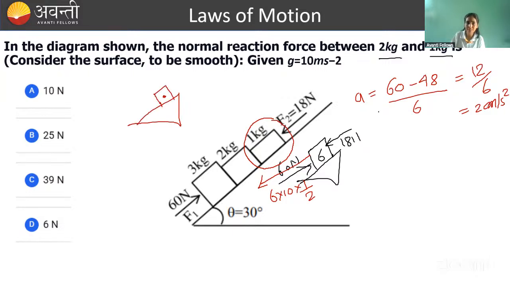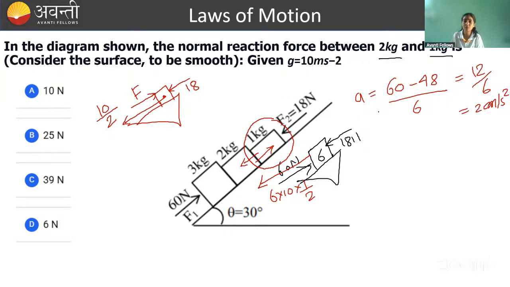So 1 kg is this. On this, gravitational force will act downward. How much? 1 into g, that is 10, into sine 30, that is into half. So this will become simply 5 Newton gravitational force. And since 1 kg is in contact with the 2 kg, 1 kg is pressing 2 kg downward. So reaction force of this will act on 1 kg in the upward sense, right? So let's say this force is equal to F. Any other force is acting on 1 kg? Yes, 18 Newton is directly acting on the 1 kg. So this is this, right?